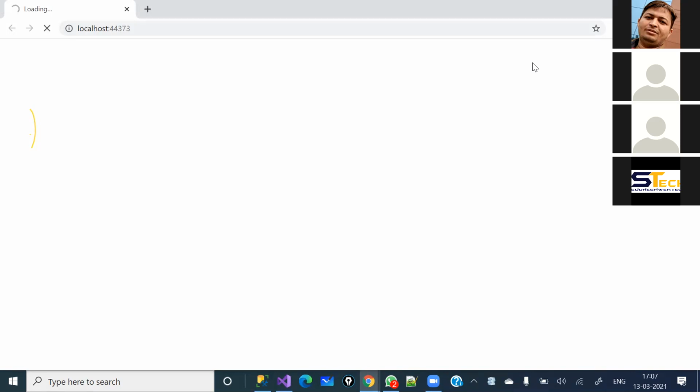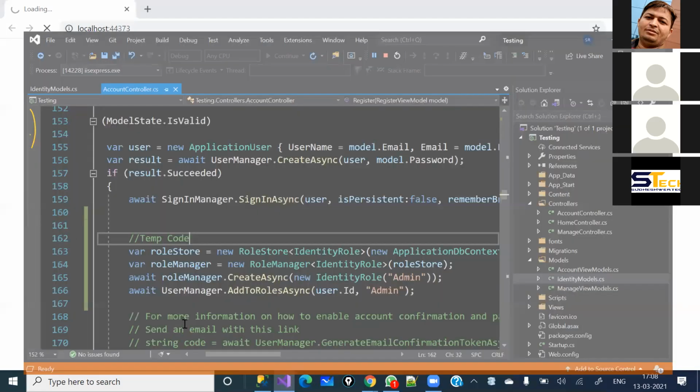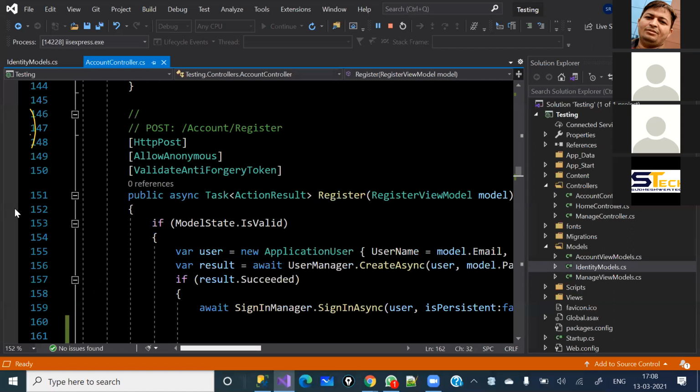After this one, I will create a normal user, and I will show you the difference between these two. Let me put the breakpoint also, so I can show you all the steps in a more detailed manner. You will get more clarity here. So it has been loaded.